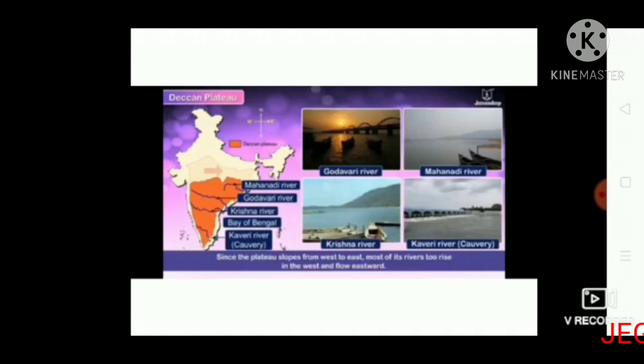The famous hill stations of the Western Ghats are Coonoor and Udagamandalam in the Nilgiris and Kodaikanal in the Palani Hills. The famous hill stations of Eastern Ghats are Yelagiri, Javadi Hills and Yercaud.